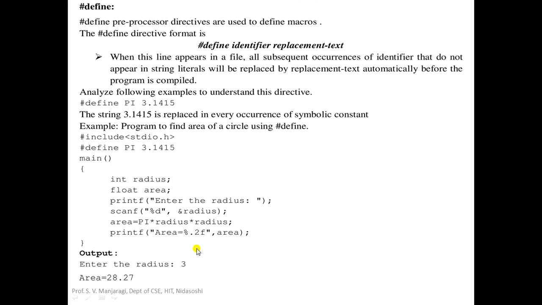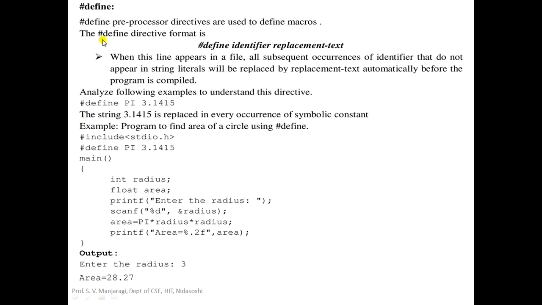So let us begin with #define. The #define preprocessor directive is used to define a macro. Let us understand what is a macro. A macro is similar to a small function. In fact, macros are called inline functions. What do you mean by an inline function? Inline functions are small functions, and whenever that function is called, the function call itself is replaced with the body of the function or the function definition. That is called an inline function. So macros are similar to inline functions.